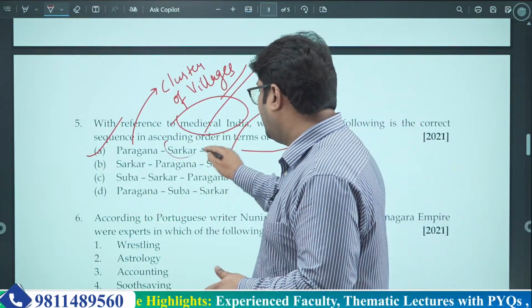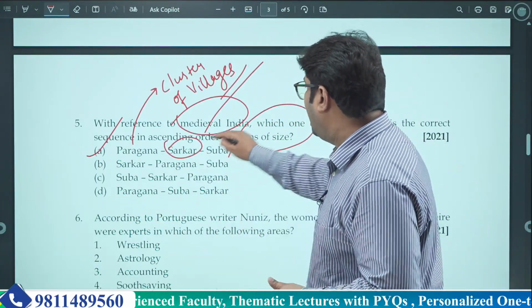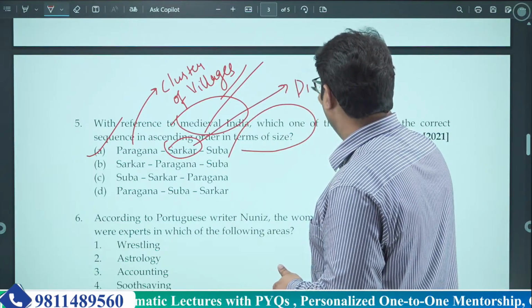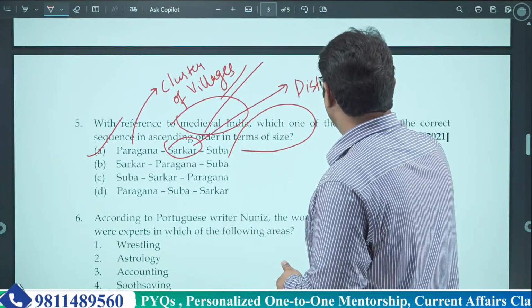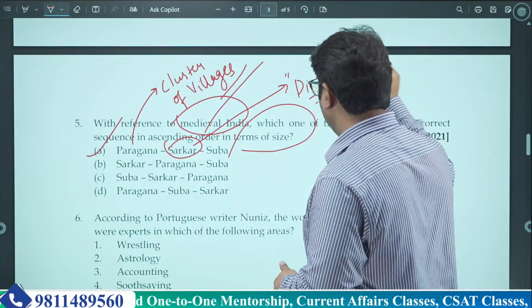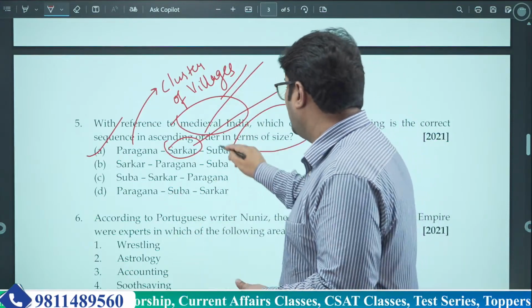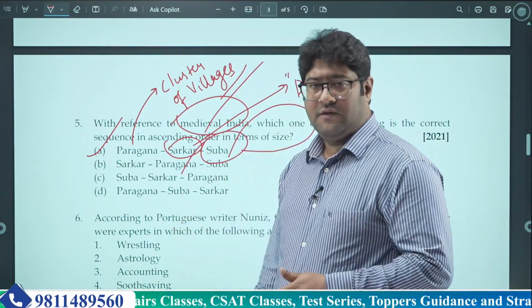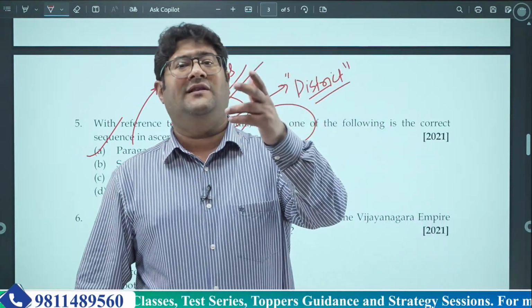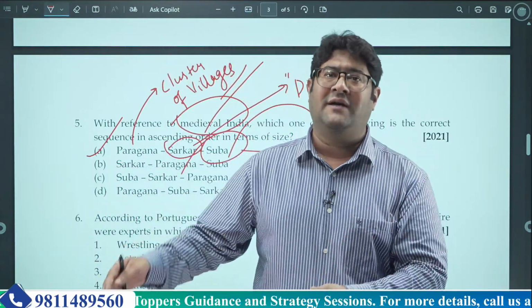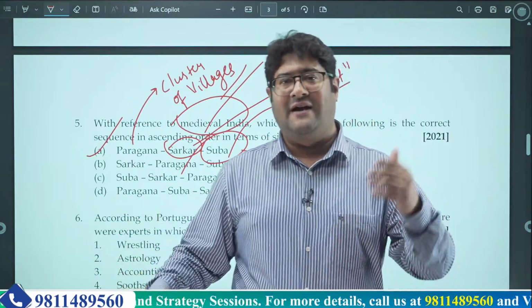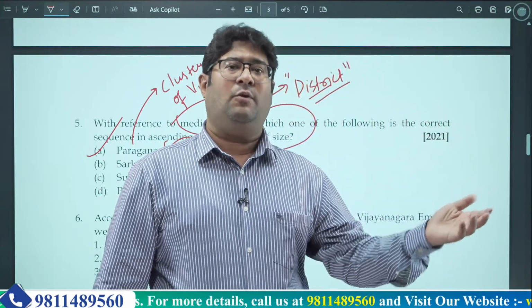Next is Sarkar. Sarkar was basically a district level unit. And the next one is Suba. Suba is a province. The head of Suba was known as Subedar. We can compare it with modern times, though we have democracy and at that time there was, we can say, despotism.